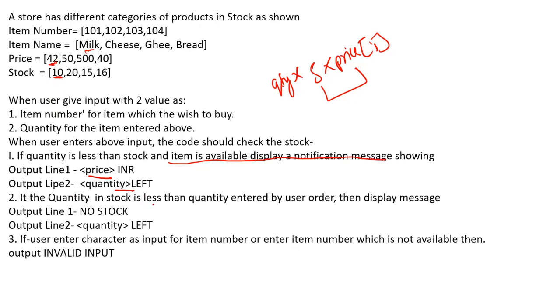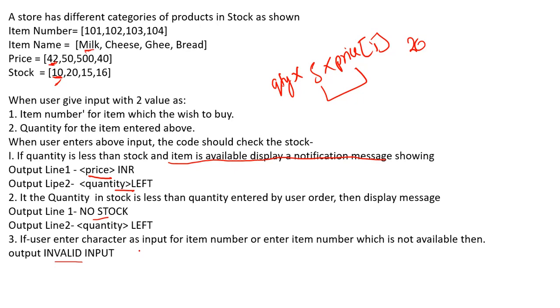If the quantity in stock is less than the quantity entered by the user, then display no stock. So if the user is asking for 20 liters of milk and here 10 is available, we simply print no stock and the quantity will remain as it is, so we print 10 itself. If the user enters a character as input for item number, or enters an item number which is not available, then we simply print invalid input. These are the conditions that we have to check for, and we have to write the code for the same.